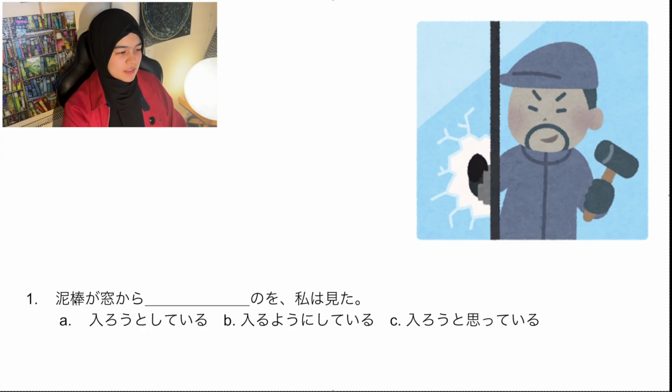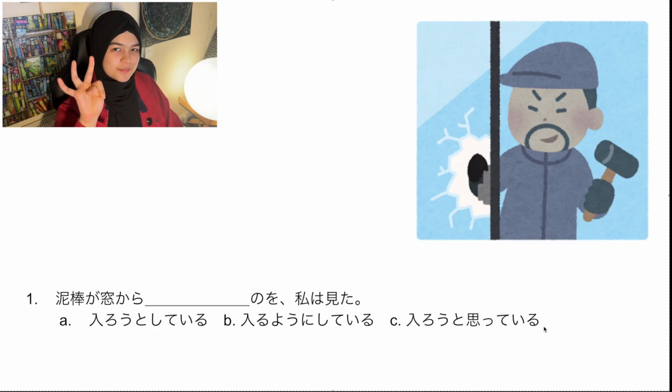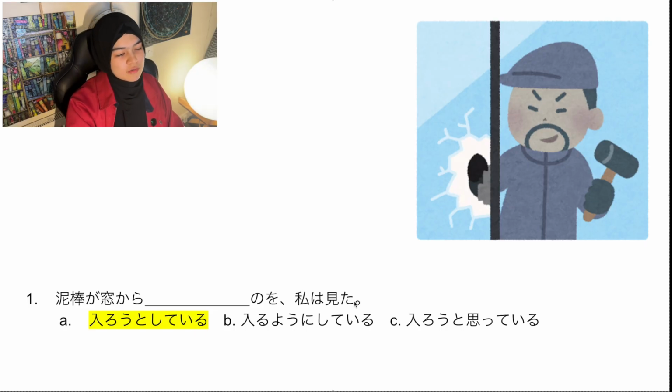OK です。では、クイズ始めましょう。はい、1番です。泥棒が窓からsomething somethingのを私は見た。泥棒はこの人ですね。thief。窓 is window。私は見た。I saw。入ろうとしている。入るようにしている。入ろうと思っている。わかりますか？5秒です。5 seconds。はい。答えは入ろうとしている。So this is volitional form plus とする, right? Which means try. So the thief from the window tried to enter. I saw the thief trying to enter through the window.